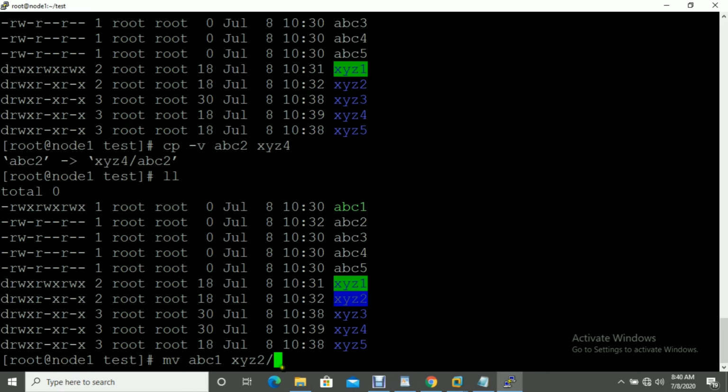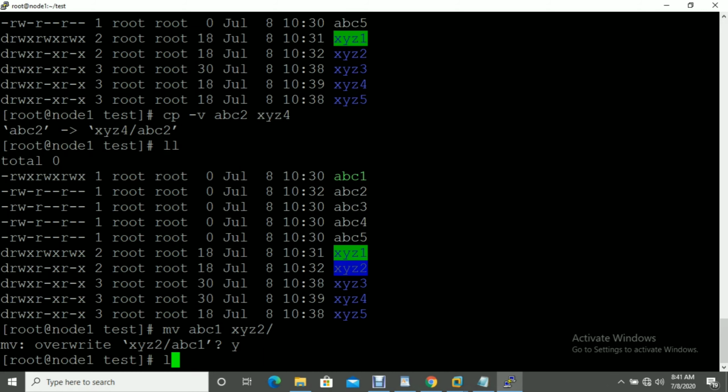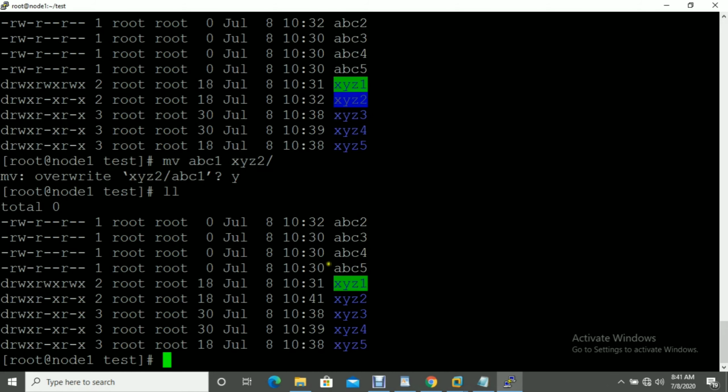If you're not giving this slash, otherwise the file will be renamed. So mv works as two commands. For rename you can use mv, and if you're moving the file, that time also you can use mv. See, it's asking about the file already existing, yes, I'm going to move. So now you can see ABC1 is not available here.